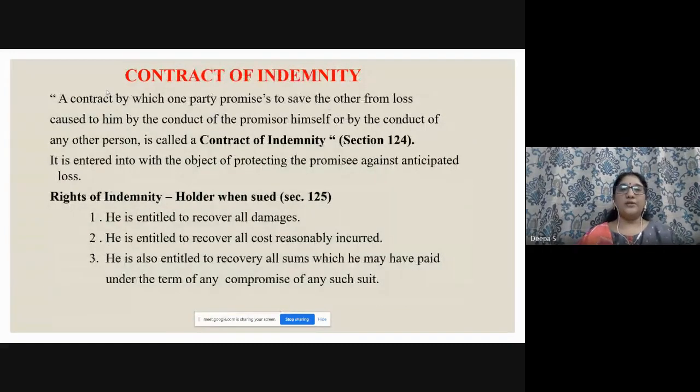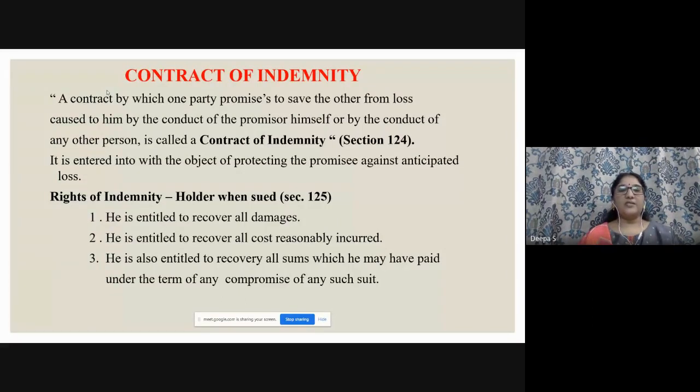So next we'll enter into contract of indemnity. A contract by which one party promises to save the other from loss caused to him by the conduct of the promiser himself or by the conduct of any other person is called a contract of indemnity. The definition is to be noted for your multiple choice questions, and what are all the rights, etc. So save from other person's loss, right? So in the contract, one person promises the other person to save him from the loss. Insurance policies you can take as the best example.